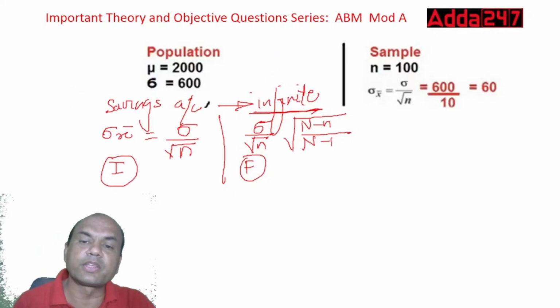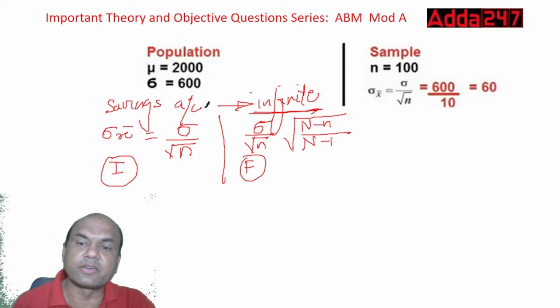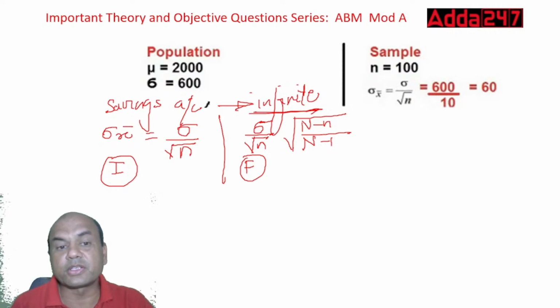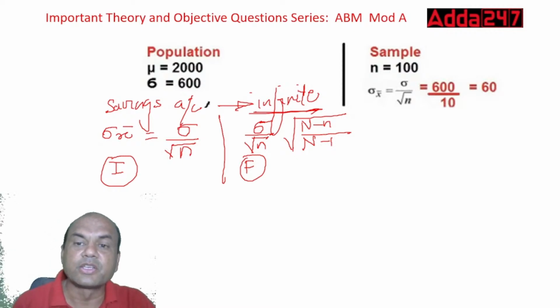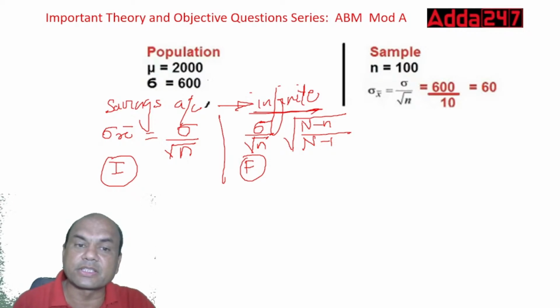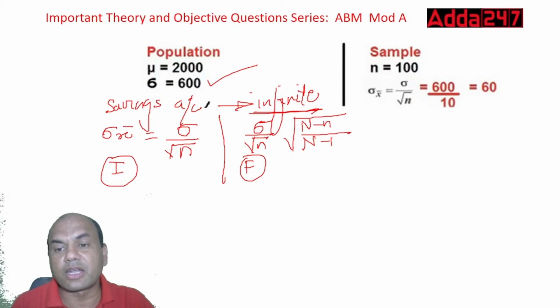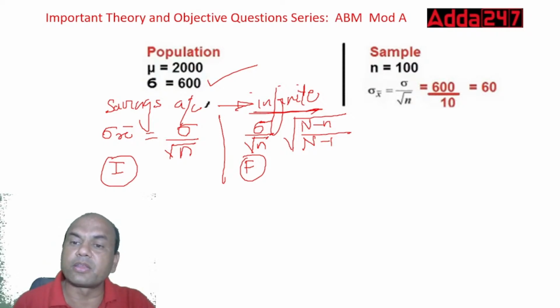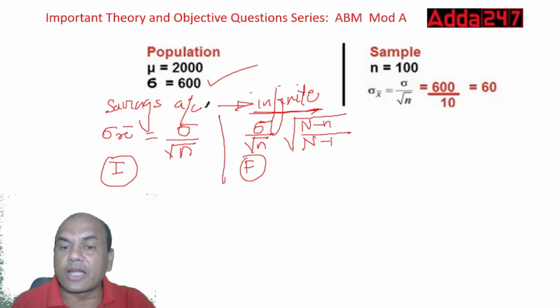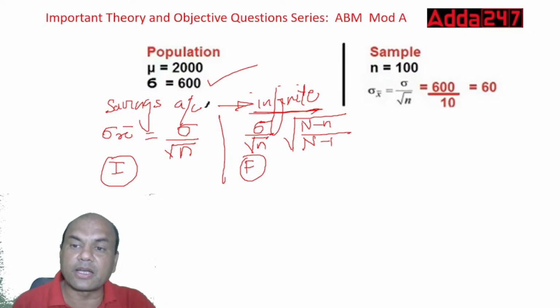Firstly, what I have you to do is you have to find out the standard error first. Standard error is given as psi upon root of n, because this is an infinite population. So psi upon root of n. What is psi? Psi means standard deviation. Here it's given 600. 600 upon root of n, root of 100. So what is the answer? Root of 100 is what? 10. So 600 upon 10, you are getting it as 60. So my standard error is 60 now. Clear? Simple. My standard error is 60.